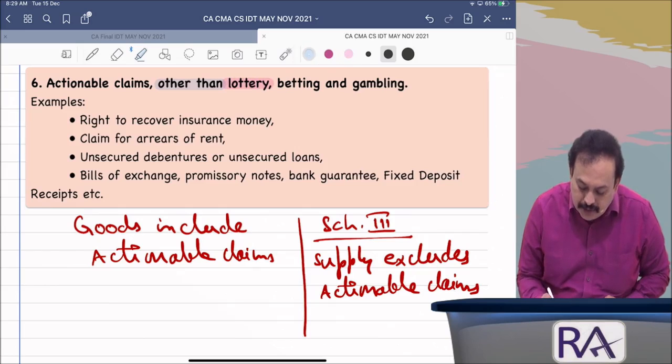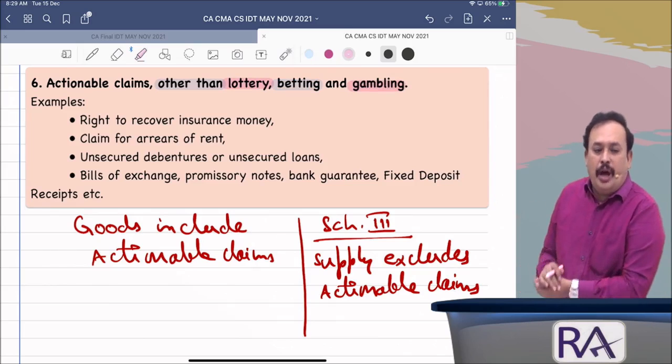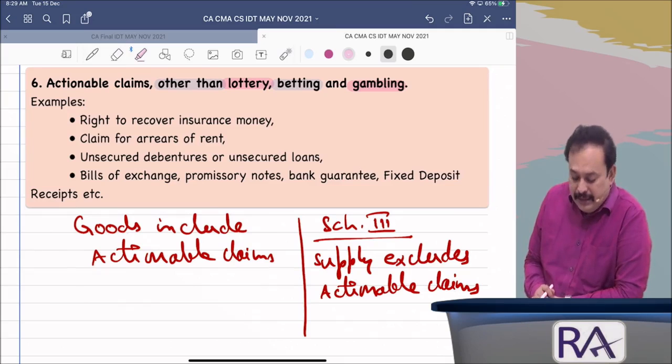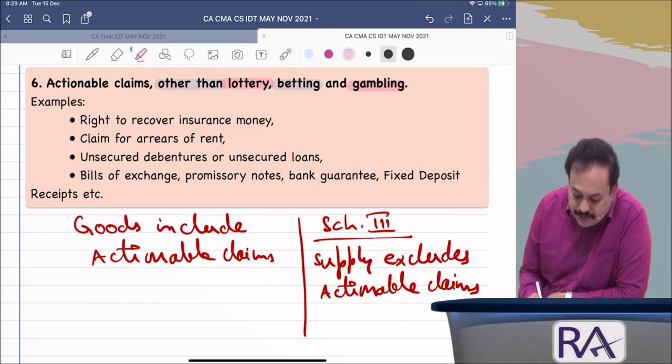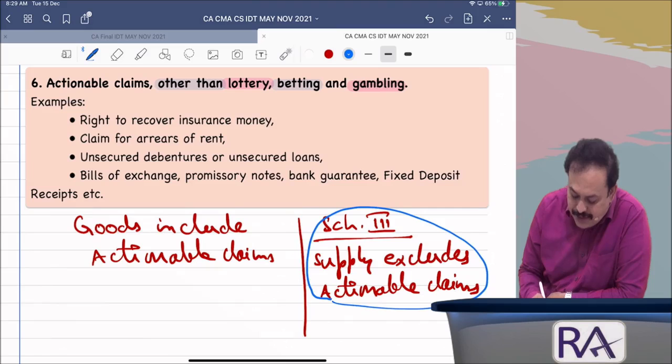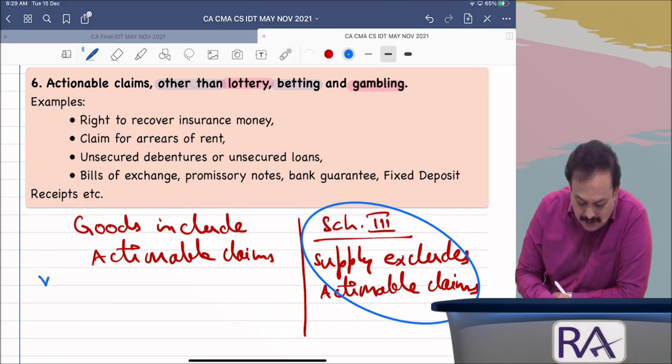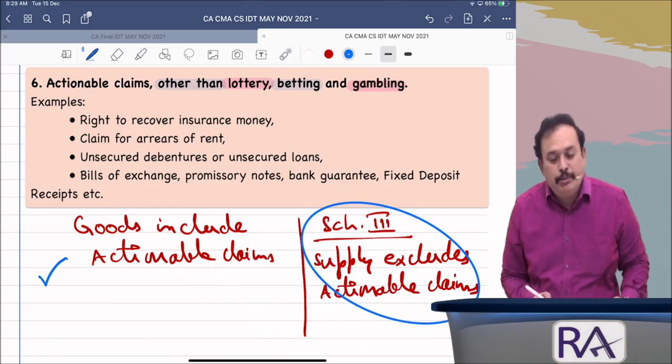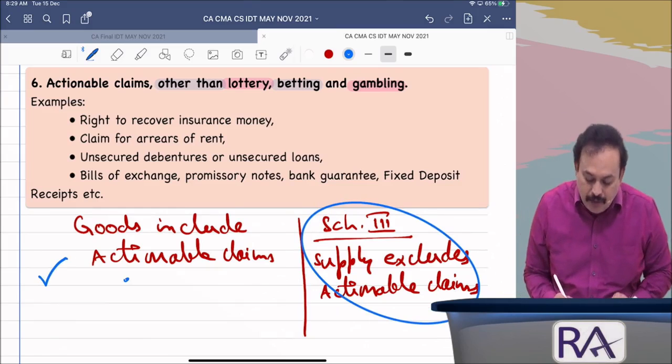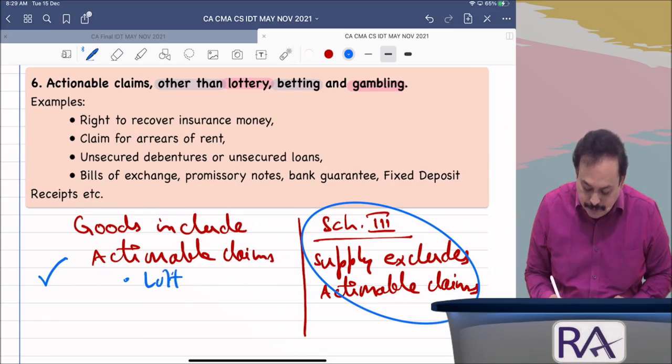Other than lottery, betting and gambling. That means what is not covered under this is covered under goods. Actionable claims means one is lottery, another is betting, another is gambling.